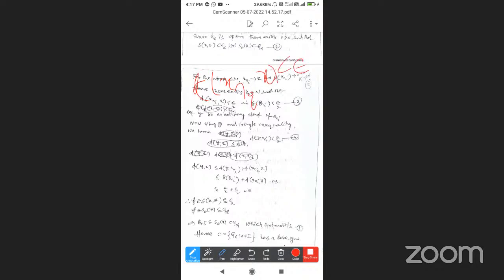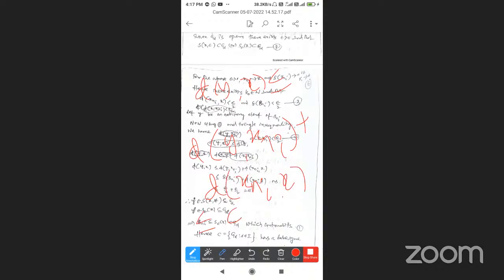The first is less than epsilon by 2, and d of x_n_i comma x is also less than epsilon by 2. So epsilon by 2 plus epsilon by 2 equals epsilon, the 2 is cancelled. We got epsilon.